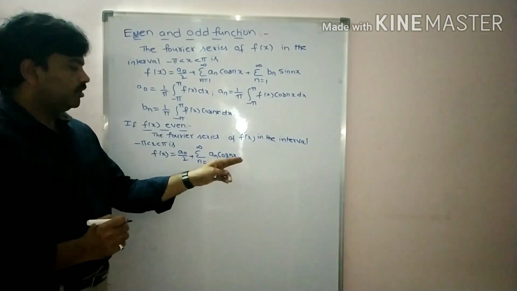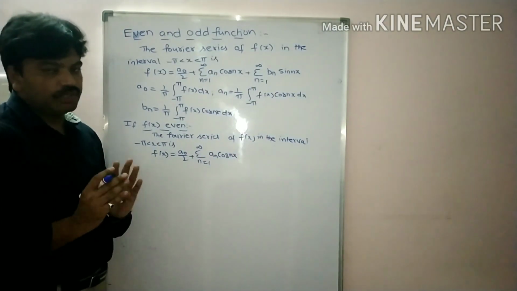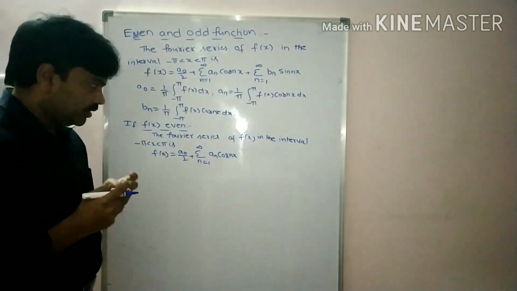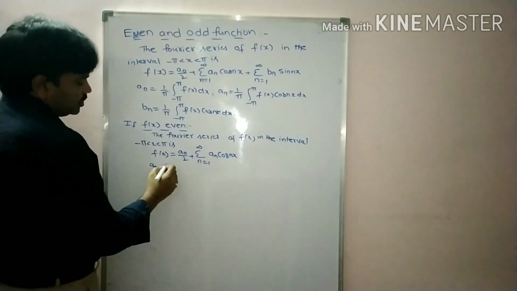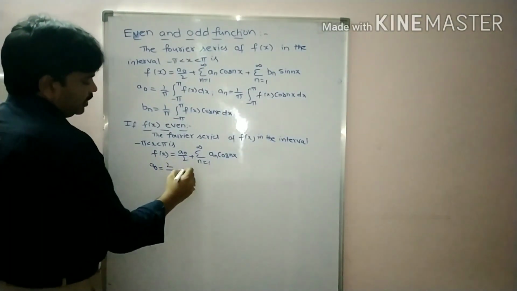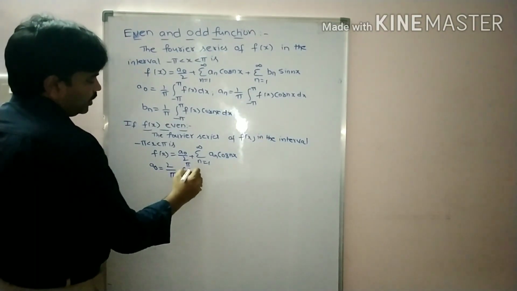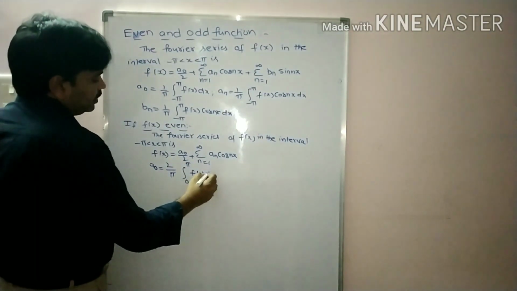Here we don't have the term bn. So where a0 is equal to 2 by pi integral 0 to pi f of x dx.